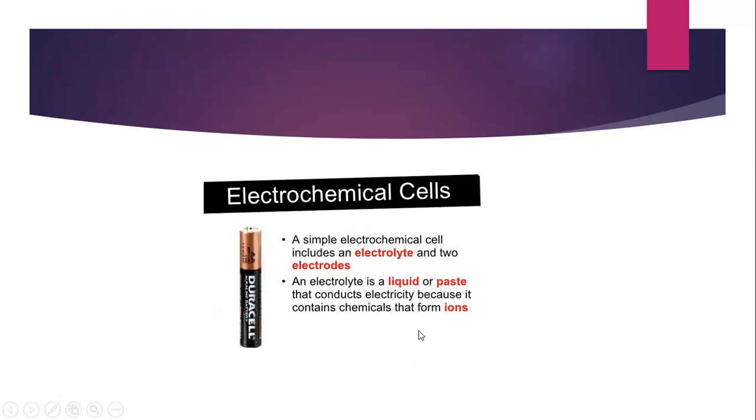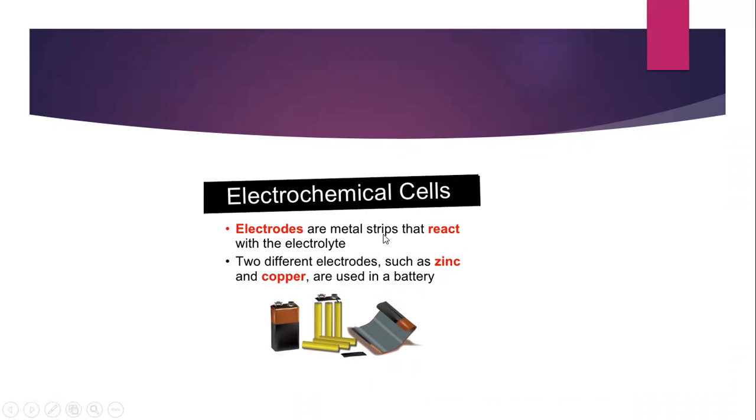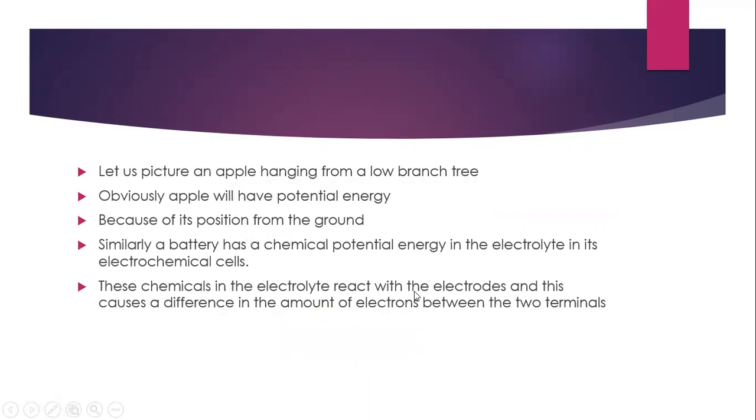A simple electrochemical cell includes an electrolyte and two electrodes. An electrolyte is a liquid or a paste that conducts electricity because it contains chemicals, and those chemicals form ions. Electrodes are metal strips and they react with the electrolyte. So, two different electrodes, such as zinc and copper, are used in a battery, and those two electrodes can be considered as the terminals.